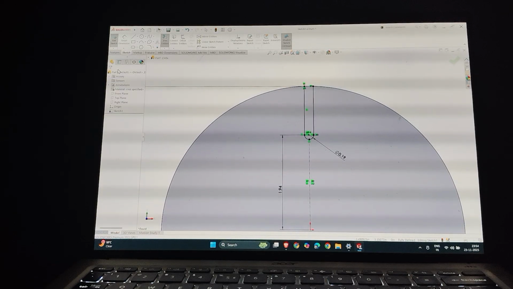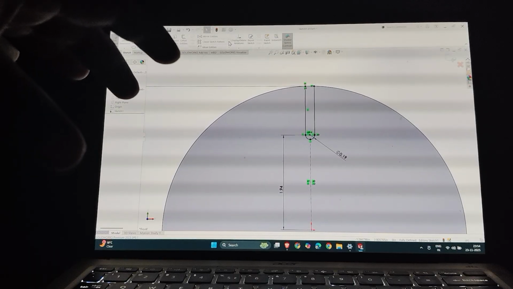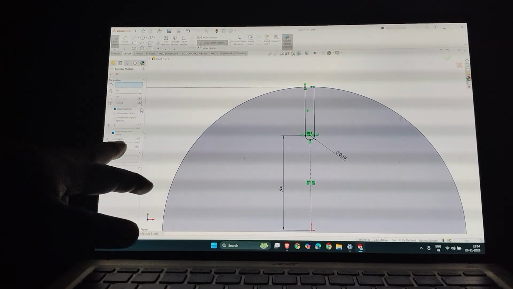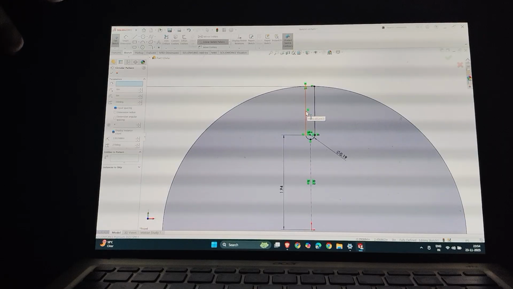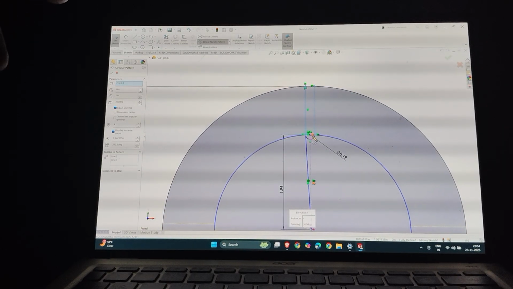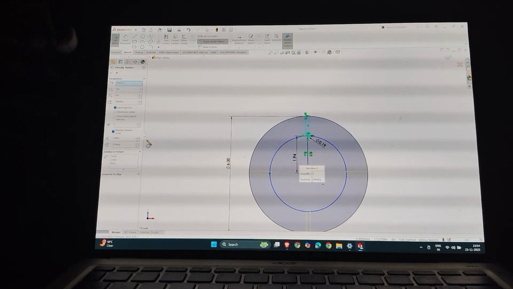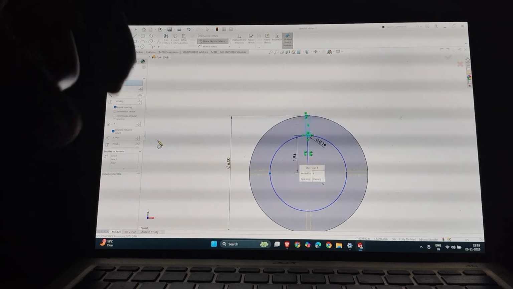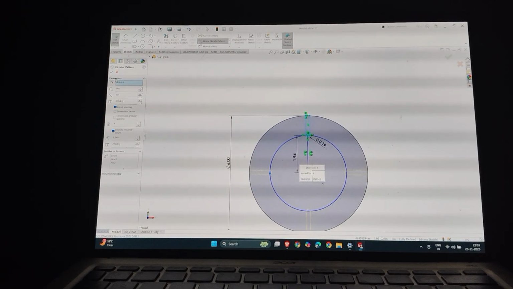Now I just copy it with the circular sketch pattern. So I select circular sketch pattern. Here, first I select what I want in the pattern: this and this arc. Now it is 4. The 4 represents how many entities I need in the circular pattern. So I need 4 for the four-slot wheel.